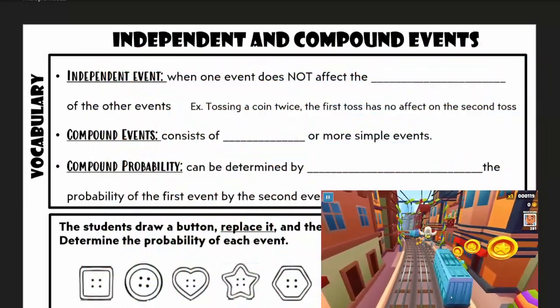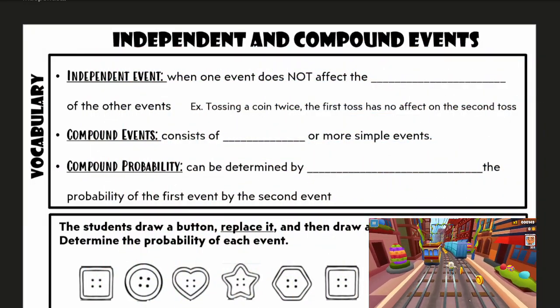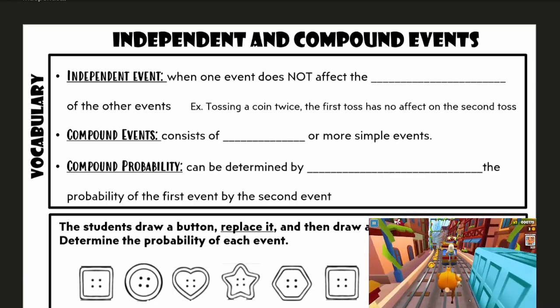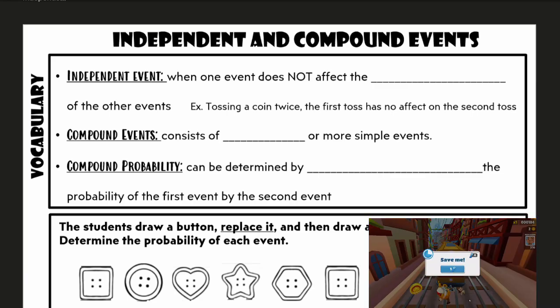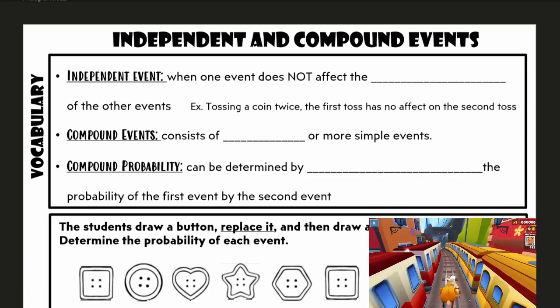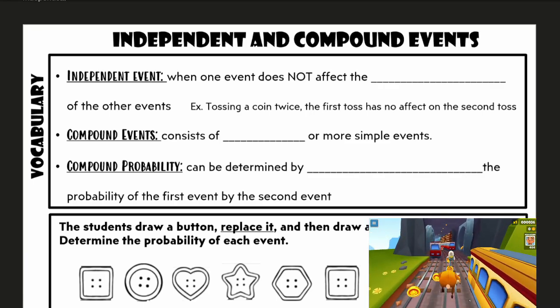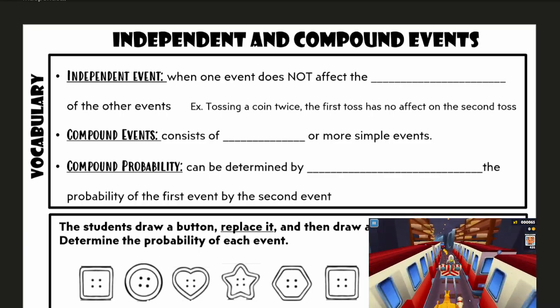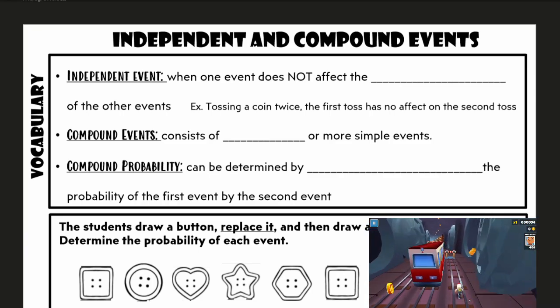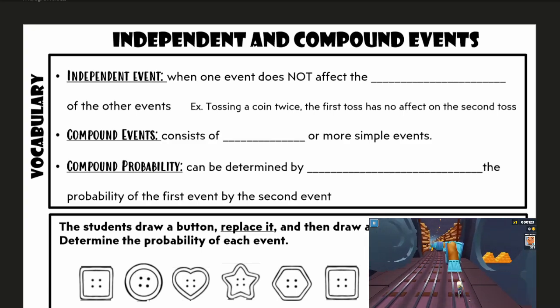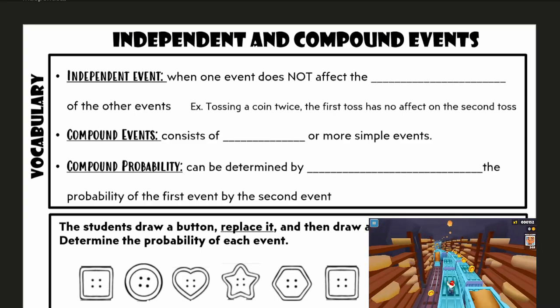Alright, let's begin. So, remember yesterday we talked about theoretical probability and experimental probability. Theoretical probability was the ratio of the number of times an event occurs to the total number of trials, and this is kind of what we've been talking about, right?